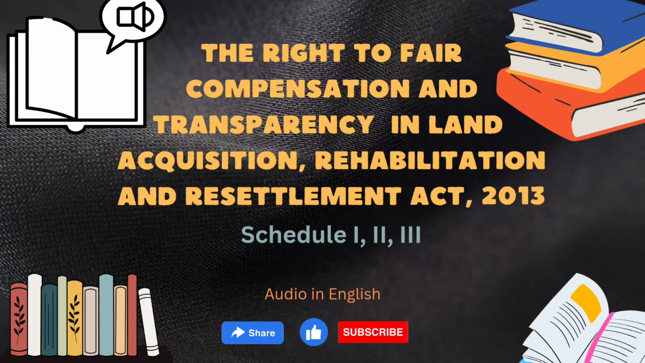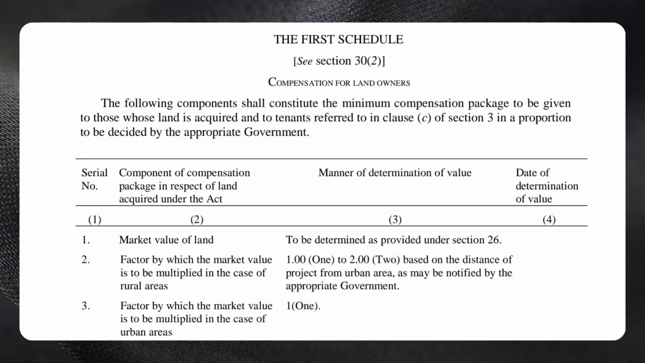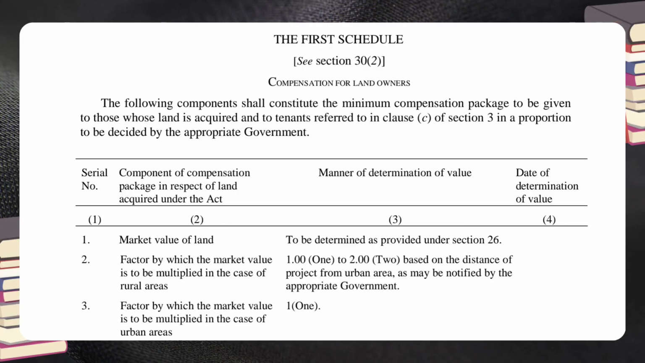The right to fair compensation and transparency in land acquisition, Rehabilitation and Resettlement Act, 2013. The first schedule. See Section 30, subsection 2. Compensation for landowners. The following components shall constitute the minimum compensation package to be given to those whose land is